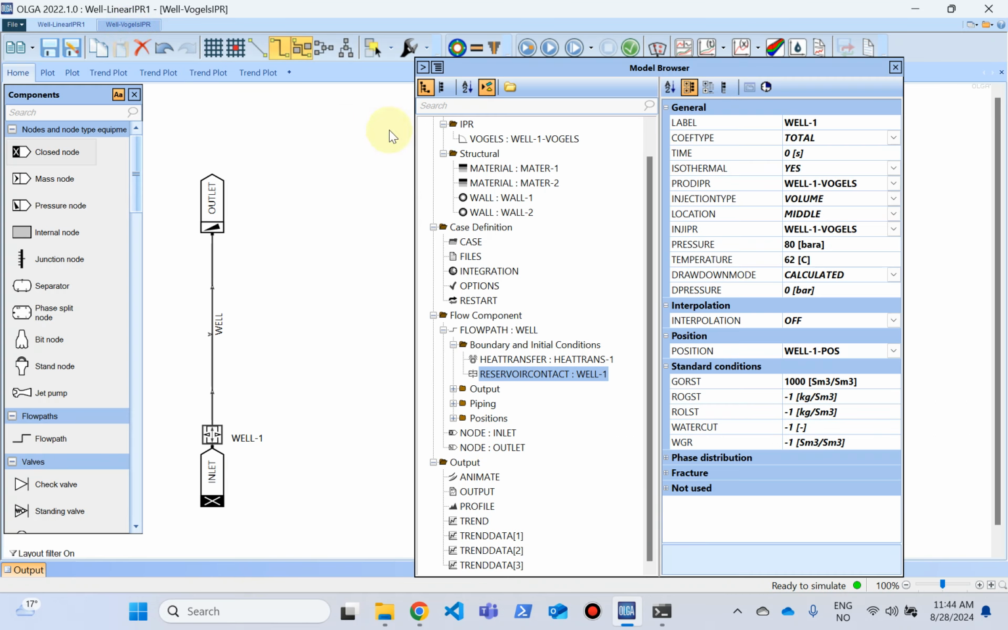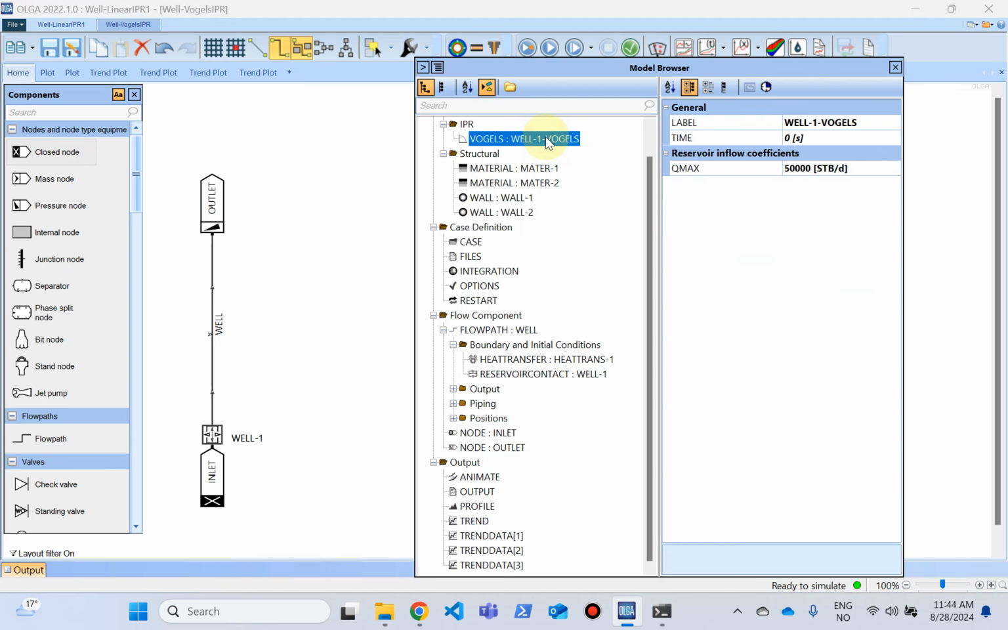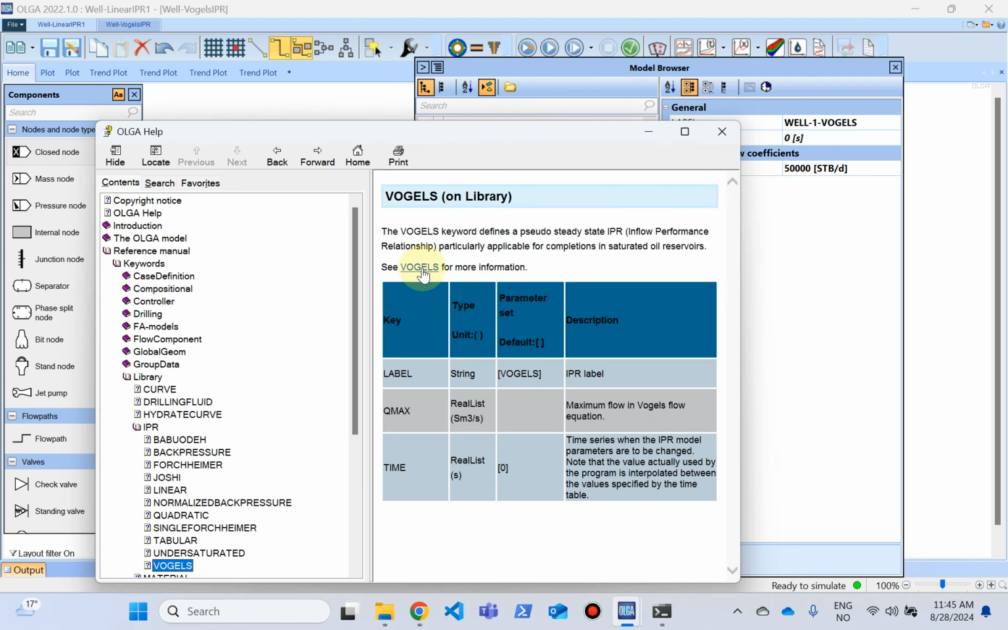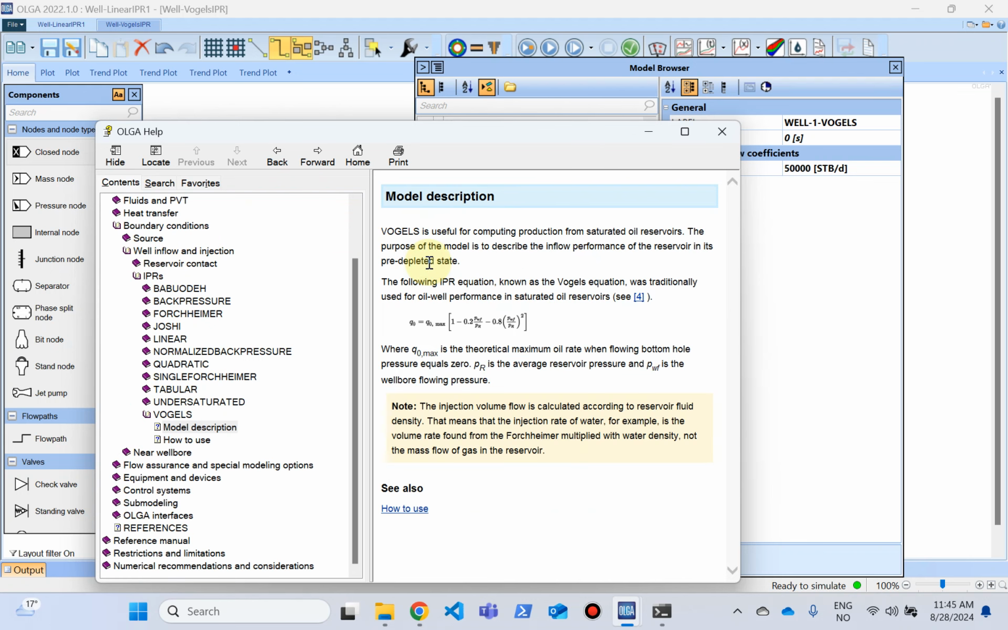For Vogel, again, you can define the formulation here with the Qmax defined here at 50,000 standard barrel per day. Again, to understand what this Qmax is, we have gone through the definition, but you can click F1 and see Vogel for more information, and you can see the definition of the Vogel formulation here. The Qmax is the theoretical maximum oil rate when flowing bottom hole pressure equals 0.